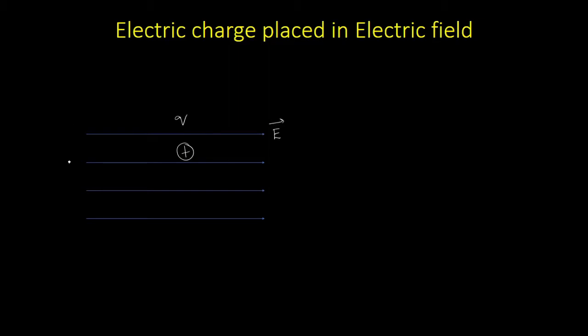So this is a region which has a uniform electric field E, and we are representing the field by field lines. Okay. Now what happens to this charge Q? Obviously, this is an electric charge which is placed in the electric field. It will experience a force. And what will be the direction of force? The direction of the force will be same as the direction of the field.